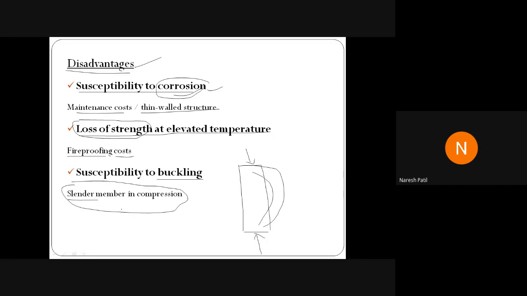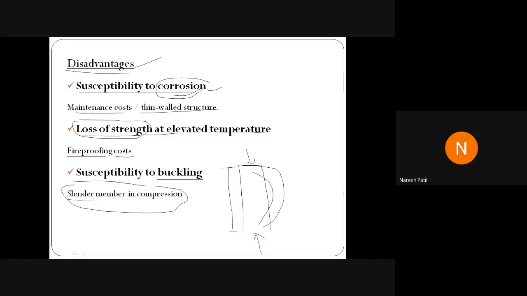If the height of the section, this particular height of the section, is more and if it is not capable to carry the vertical force, immediately it will buckle. So that is the disadvantage. Okay, it should not buckle. अगर वो column buckle होगा तो क्या होगा? The structure will fail. One by one other adjacent columns will also buckle and the structure will undergo failure.